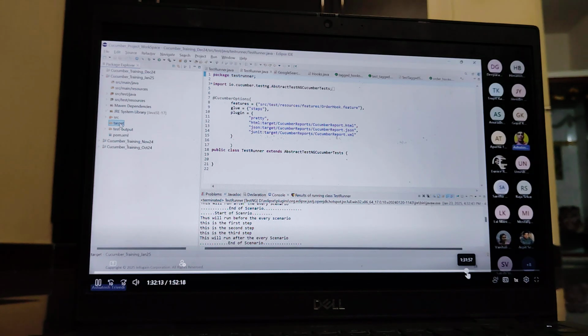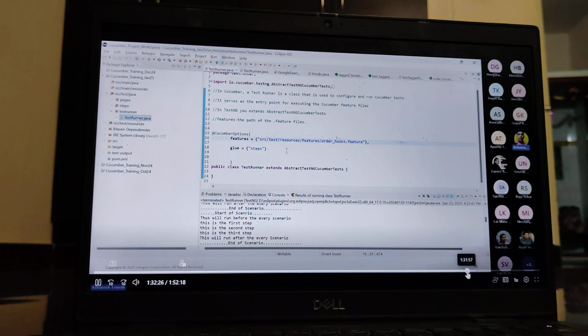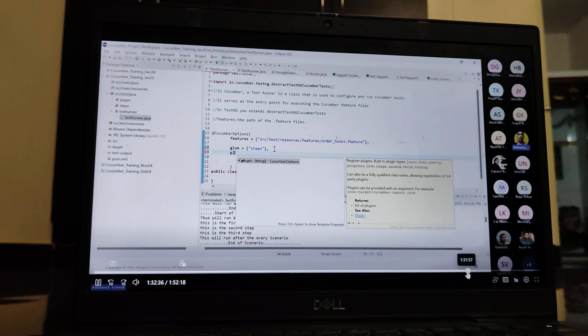So if you want to generate a report, in which format do you want it? What you need to do is go to the test Java folder, and there is a runner folder. In this runner you can specify it. If you want to generate the report, there is one attribute you need to add: plugin. Plugin is a string array.